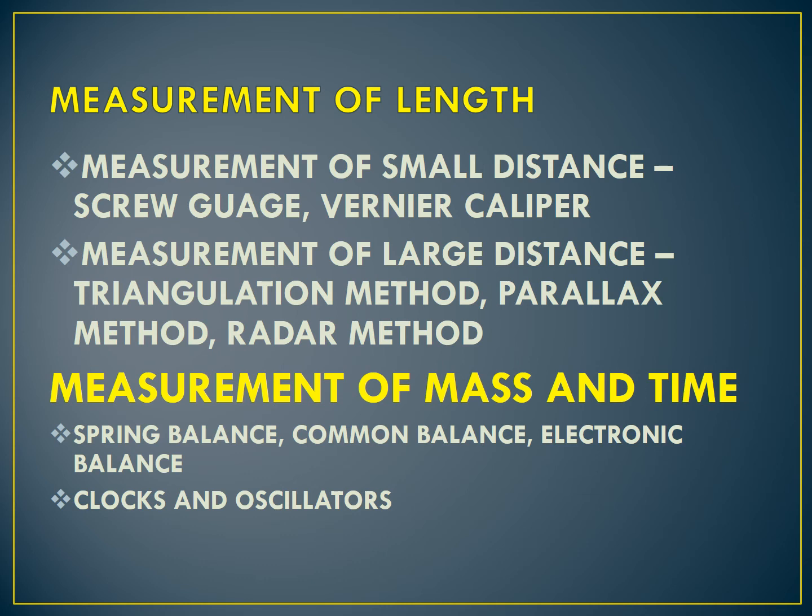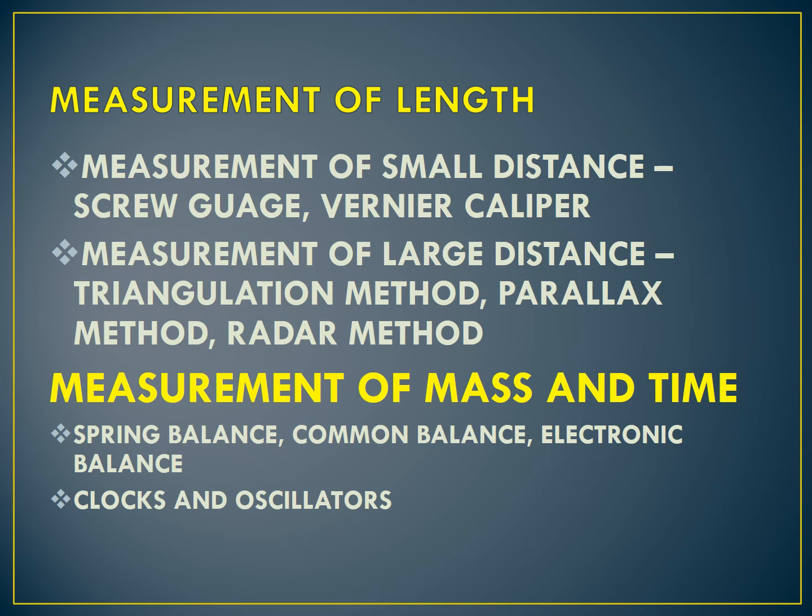For the distance of the moon from the earth, or the distance of a planet from the earth, some special methods are adopted, like parallax method and radar method. What is parallax method? It is used for very large distances, such as to measure the distance of a star from the earth. To measure the distance of a star from the earth, we have to use parallax method.